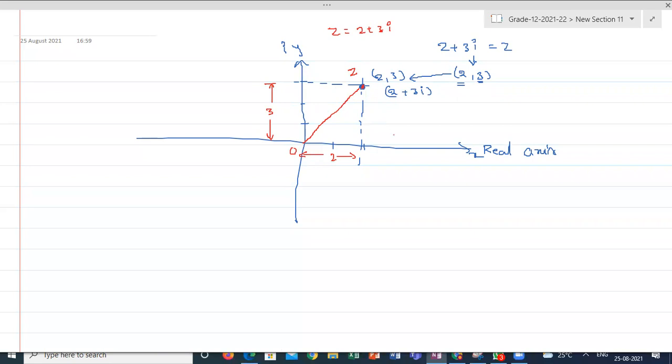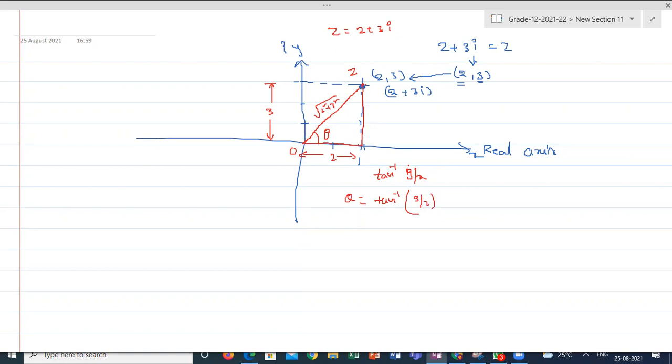Yes. So if I'm joining O to that position, I can form a right angle triangle. This will be square root of 2 square plus 3 square. What is this angle? Tan inverse b by a, y by x. Am I right or wrong? That is, theta will be equal to tan inverse of 3 by 2. Correct? Yes, sir. Tan inverse of 3 by 2.